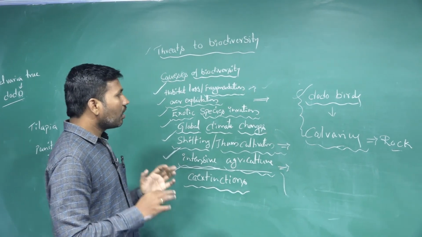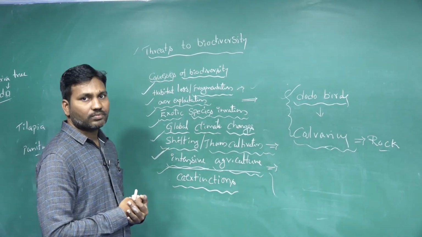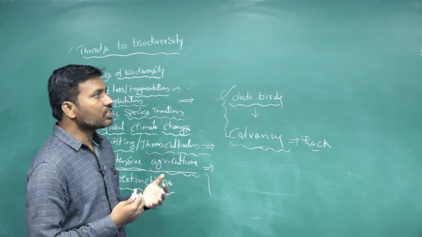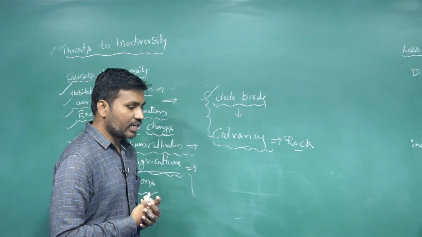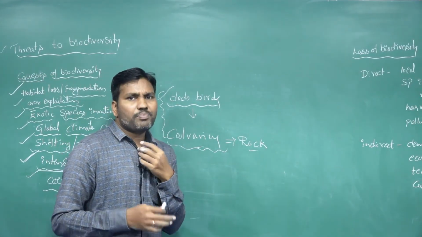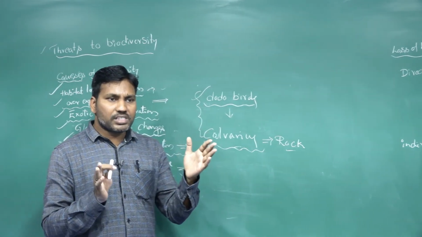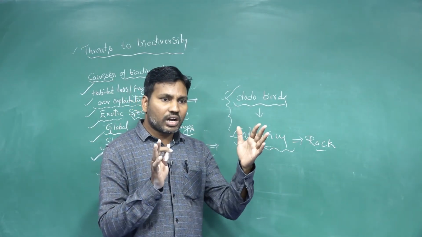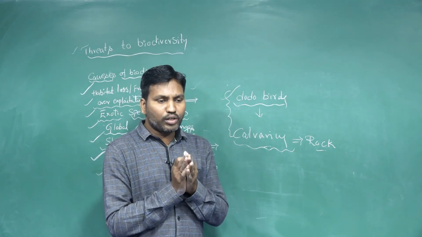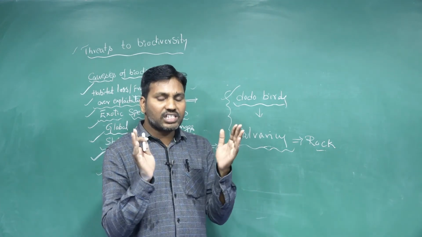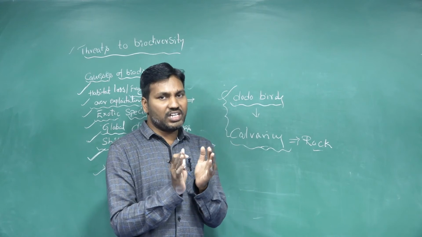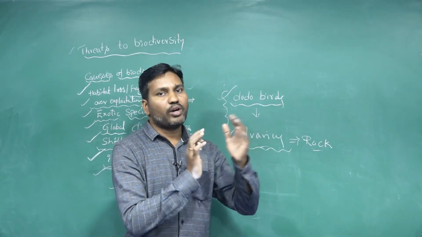Next one, loss of biodiversity. How the loss is occurring in biodiversity, we are taking. Loss is nothing but the variations in the species or the variations in the ecosystem. When these variations decrease, that is called a loss of biodiversity.